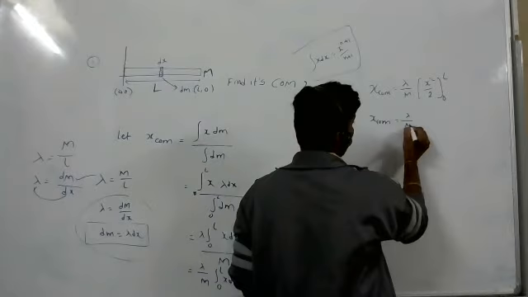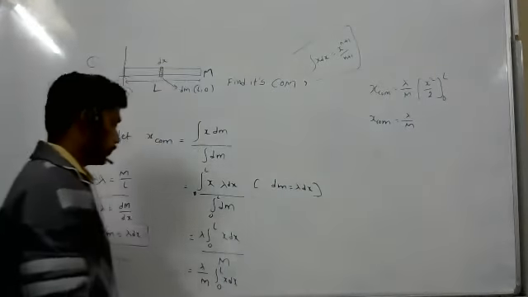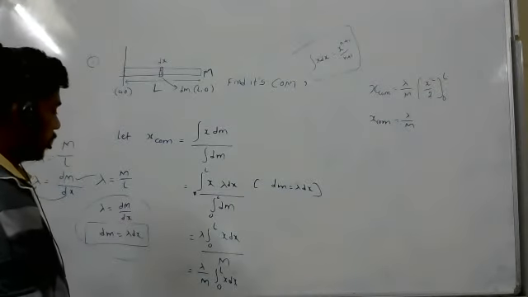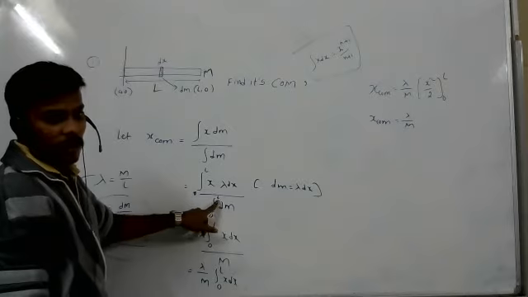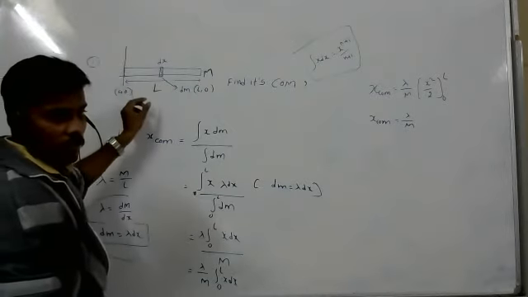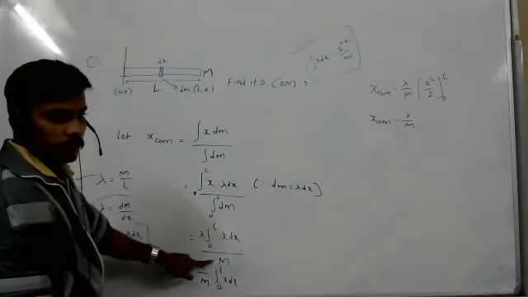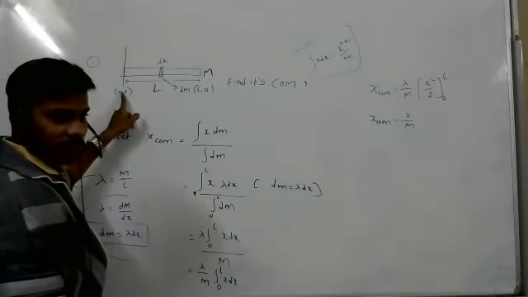I have a doubt. Tell me. In the denominator part, what are the limits? The denominator part is 0 to L only. Sir, it should be capital M, right? Capital M only. Why is it 0 to L? X direction, right? How much distance? But that's mass, right?